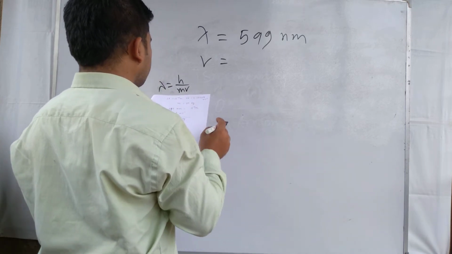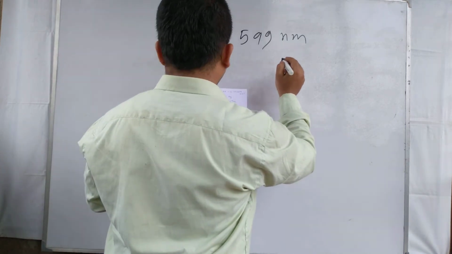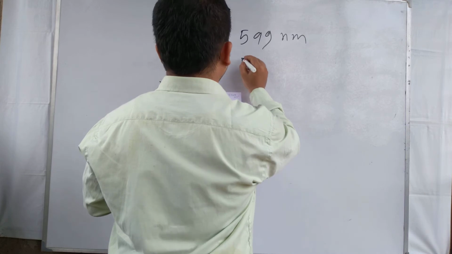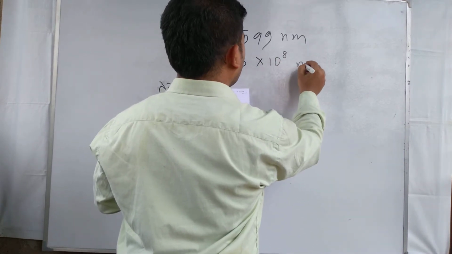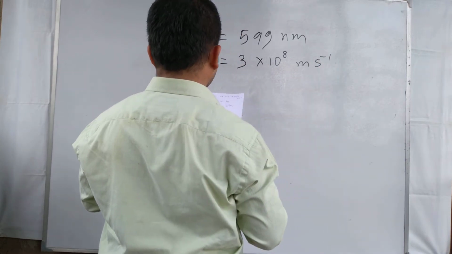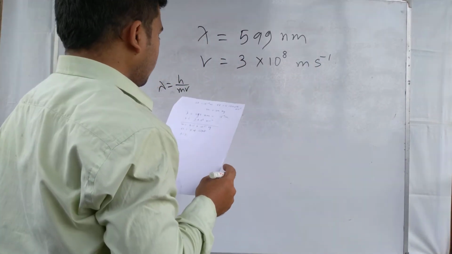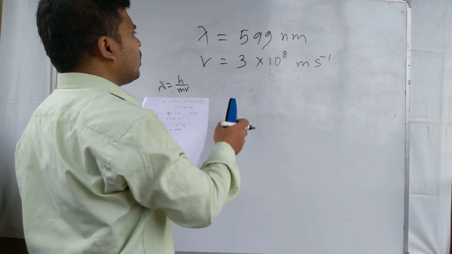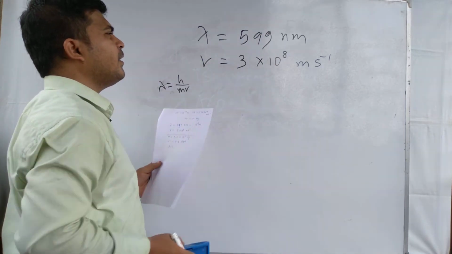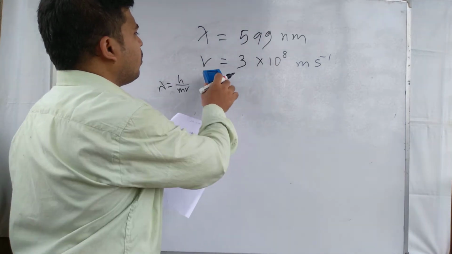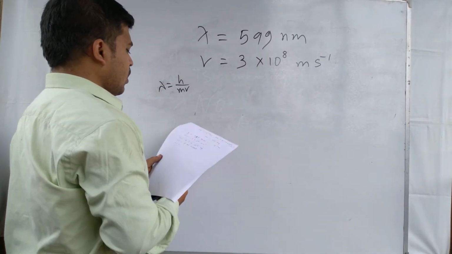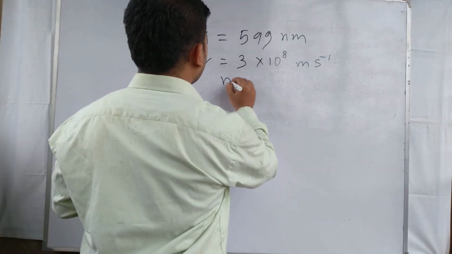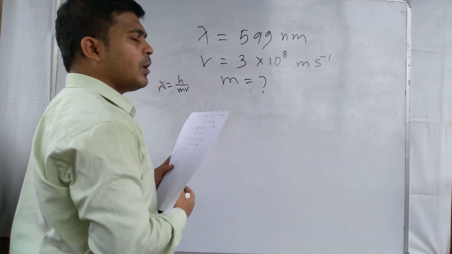Lambda is given as 599 nanometer, and velocity is 3 into 10 to the power 8 meter per second. A particle that has a de Broglie wavelength of 599 nanometer and velocity of 3 into 10 to the power 8 meter per second, we have to calculate the mass of this particle.